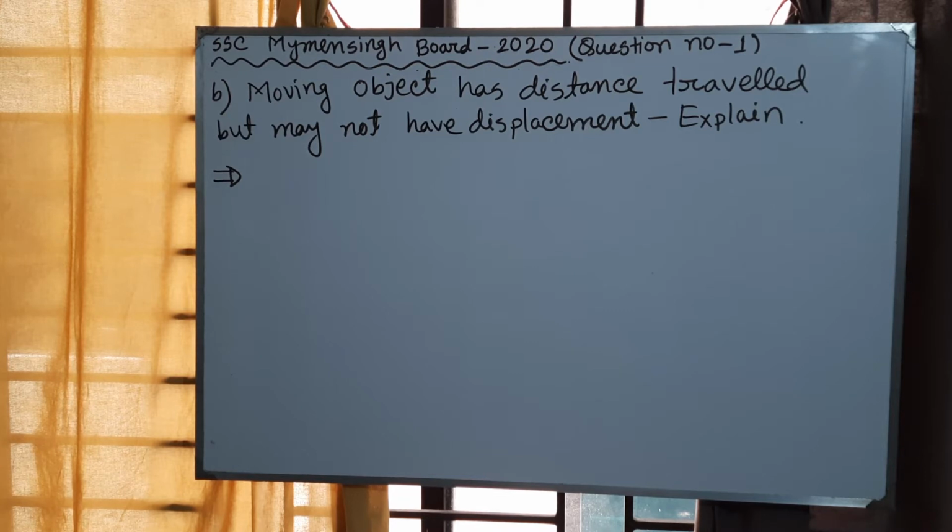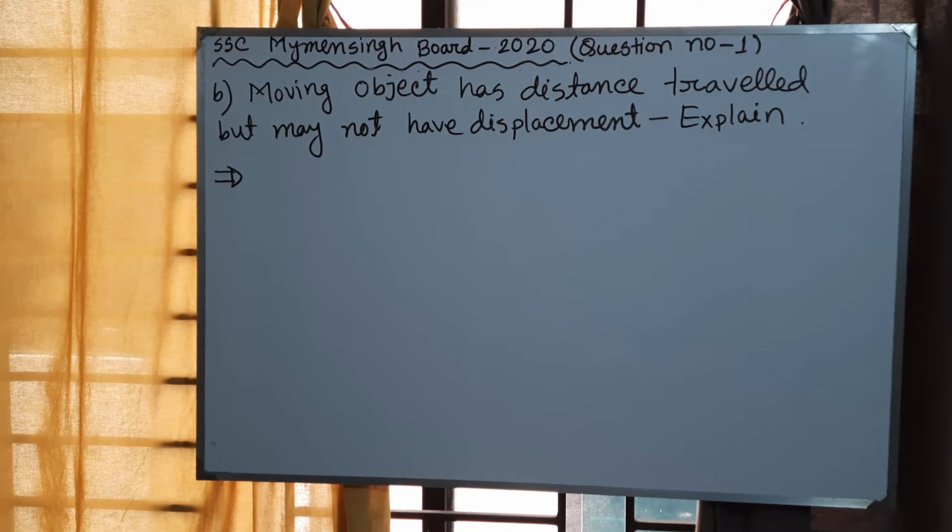The total distance traveled will be greater than the magnitude of the displacement between those two points. Okay, so a moving object has distance traveled but may not have displacement.